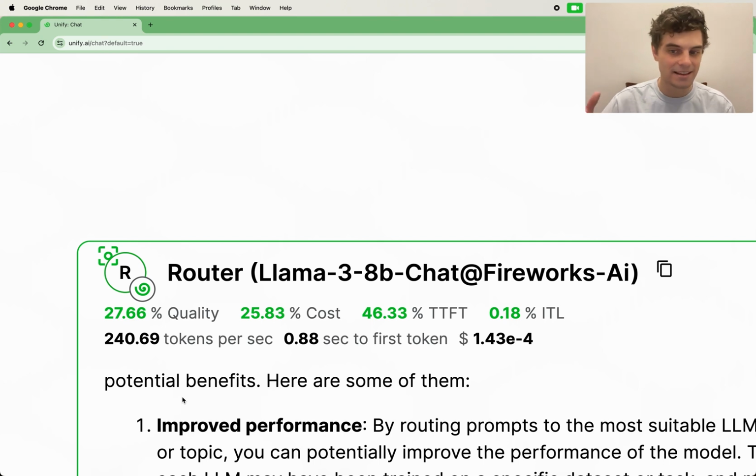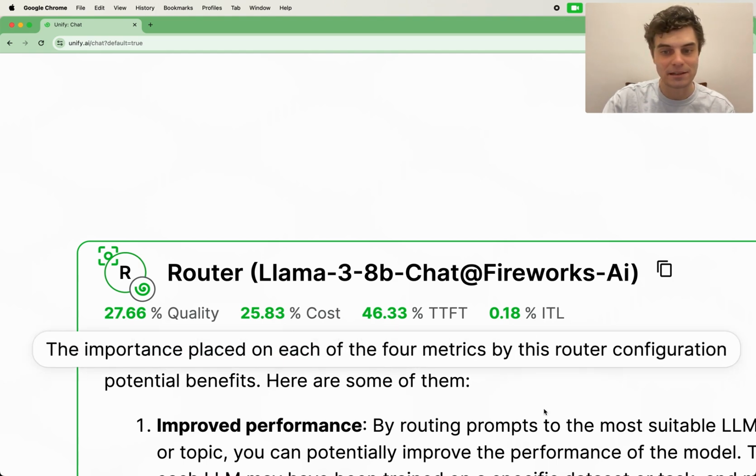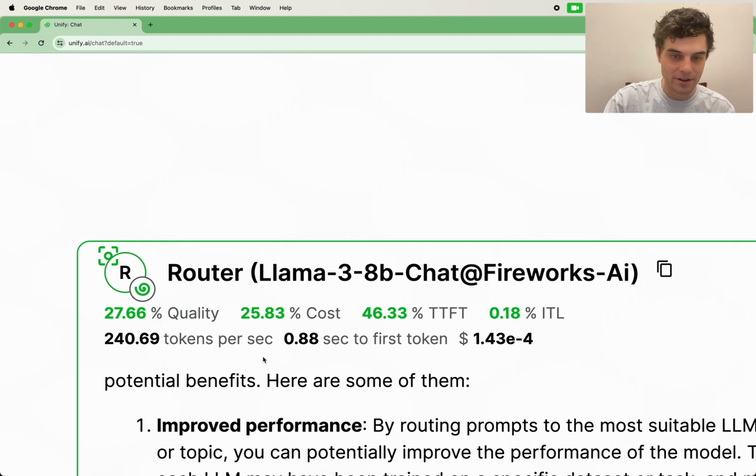And we can see in this case, it doesn't care about the inter-token latency too much, cares a lot about the responsiveness, and it cares equal parts about cost and quality as well. So then that's what these show. These show the stats that were achieved for this particular prompt. So we were able to get 240 tokens per second. So even though ITL isn't explicitly optimized for, in this case, it was very good. So is the time to first token, and the cost also good there as well, e to the minus 4.